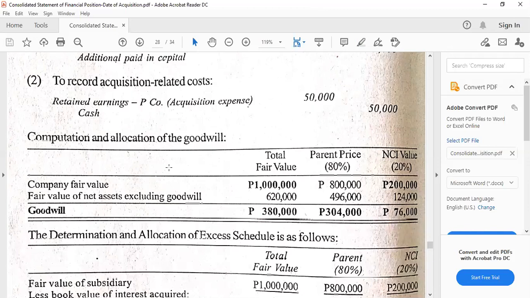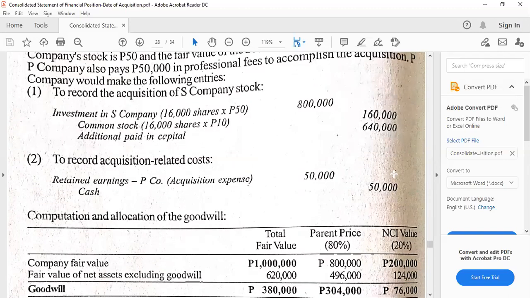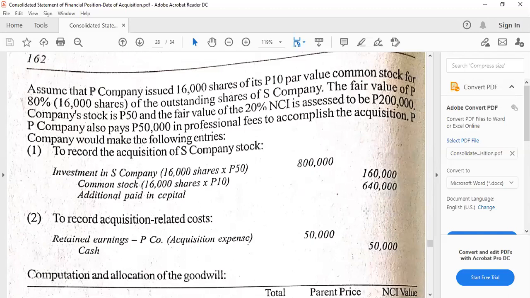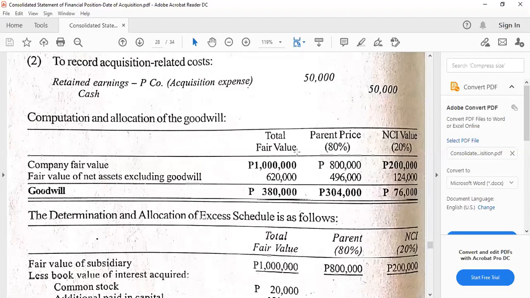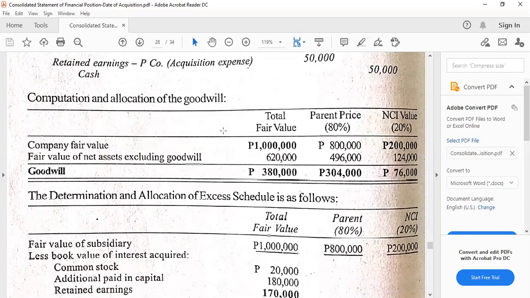This is the value analysis schedule wherein we can see that we have the same goodwill, 380,000 as in the introduction for case 4, because this 200,000 is given in the case here, but it is also the full goodwill approach. That's why it's familiar as a value. Then another important consideration is that the goodwill again is having a share of 24,000 to the parent and NCI 76,000. So this is again the value analysis schedule.